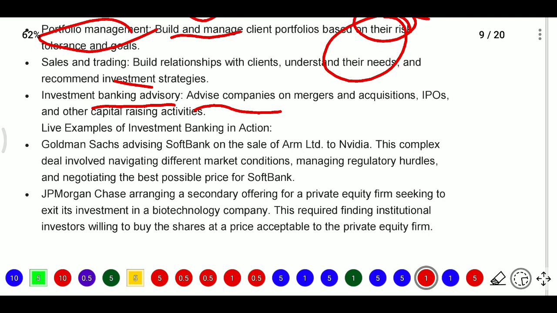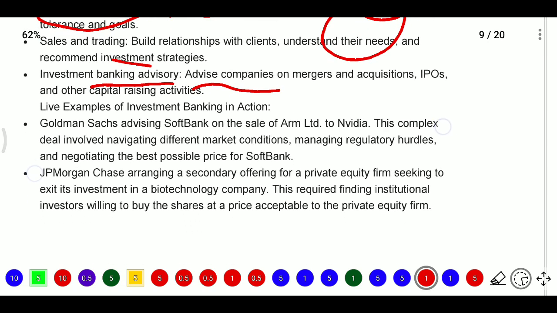For example, to see investment bankers in action, Goldman Sachs advises SoftBank on the sale of Arm Limited to Nvidia. This is a complex deal involved in navigating different market conditions. They are managing regulatory hurdles and negotiating the best possible price for SoftBank. So they think from the SoftBank side.